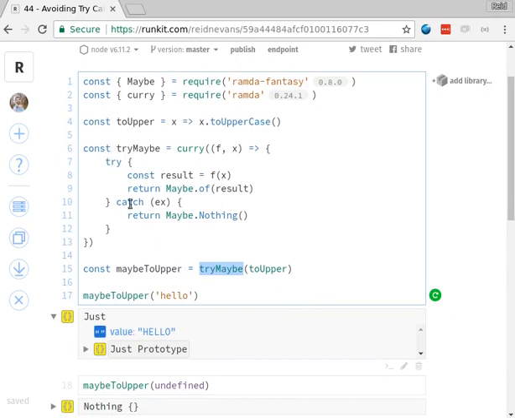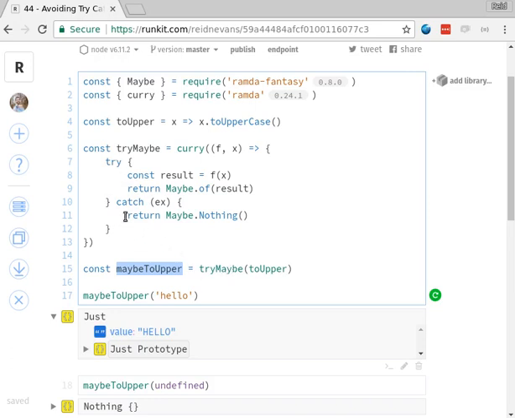The cool thing there is that we've solved that whole try-catch pattern. We now have encoded the concept of try-catch into our code. Someone who wants to call maybeToUpper doesn't have to worry about try-catch. That problem is solved for them, and they can be certain that what they're dealing with is not going to throw exceptions because we've wrapped this up in try-catch. So all of those things are really good.